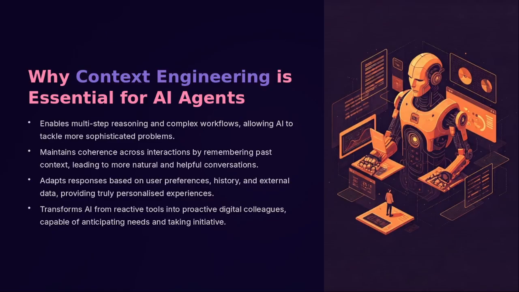Why is context engineering essential for AI agents? It enables multi-step reasoning and complex workflows, allowing AI to tackle more sophisticated problems. Because of context engineering, AI systems can tackle more sophisticated problems. It maintains coherence across interactions by remembering past context, leading to more natural and helpful conversations.